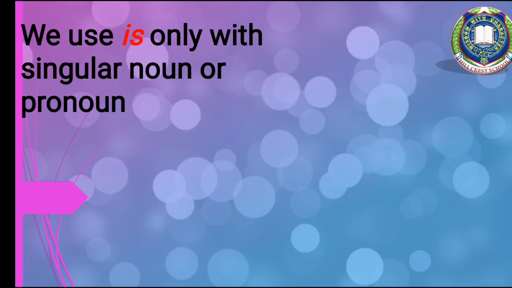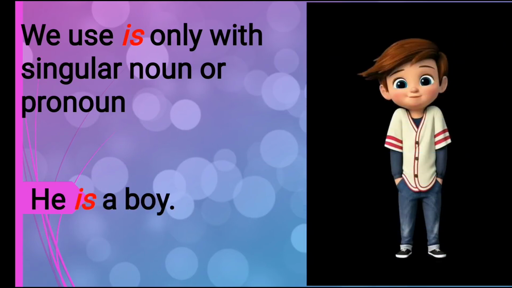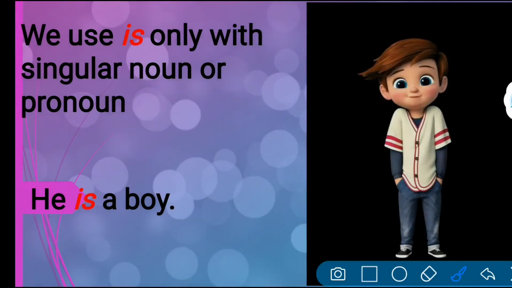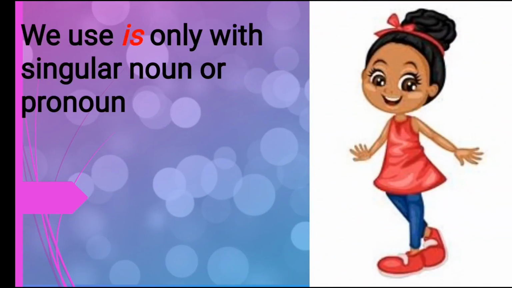Now we use the word is only with singular noun or pronoun. Right? So, he is a boy. Now if you talk about others, he is a boy. So here we use the word is only after the word he. What about a girl?